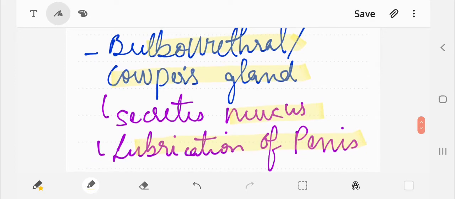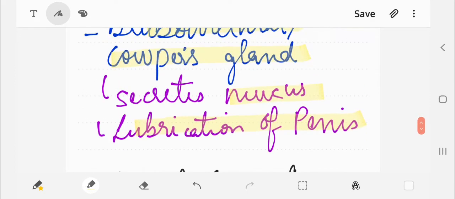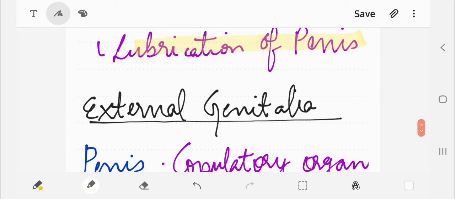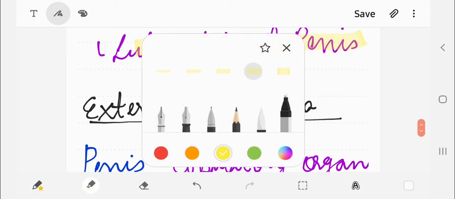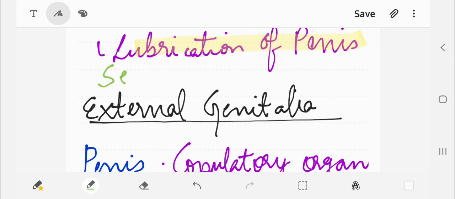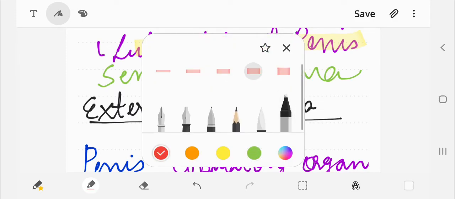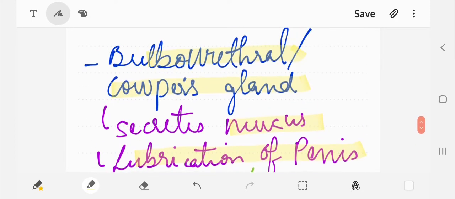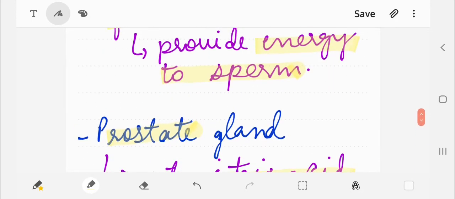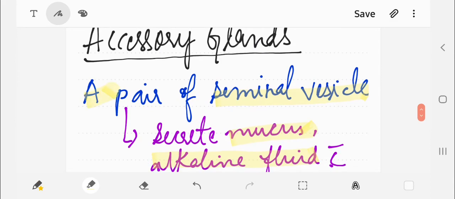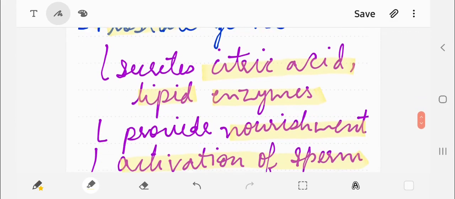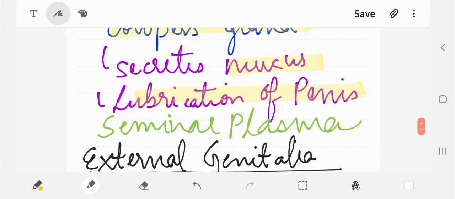And the secretion from all these glands is known as your seminal plasma: the secretion of the seminal vesicle, the secretion of the prostate gland, and the secretion of the bulbourethral lubrication. That is known as your seminal plasma. It consists of fructose and calcium, which help in the movement of the sperms from the various ducts till the penis and then they are injected out into the female reproductive system or the female tract.